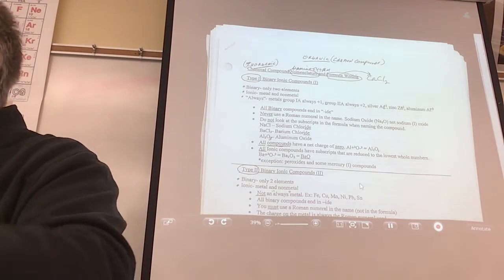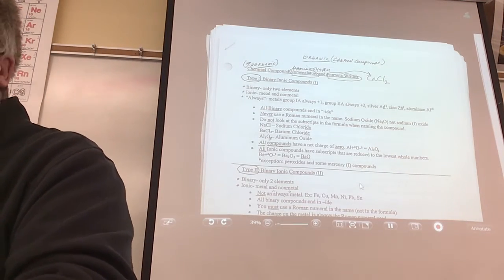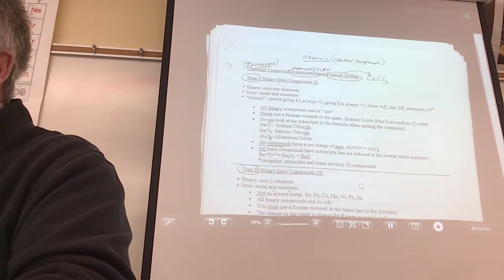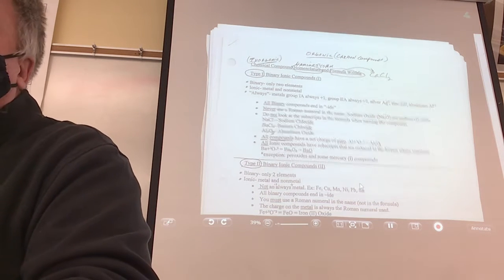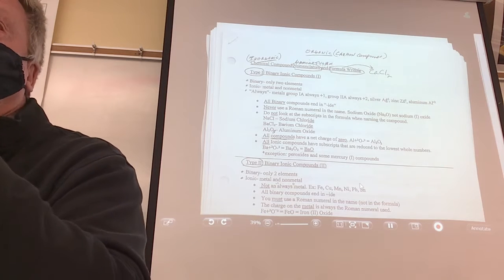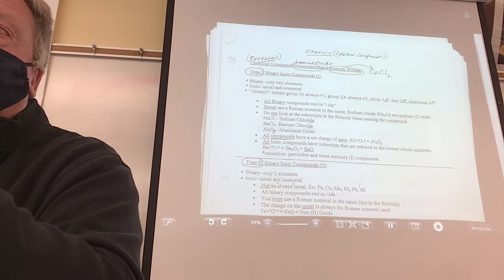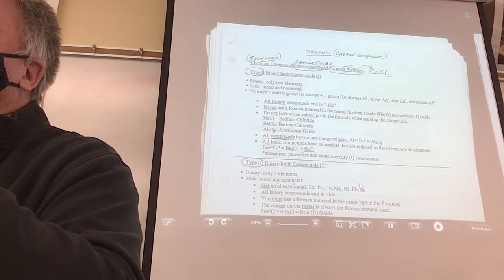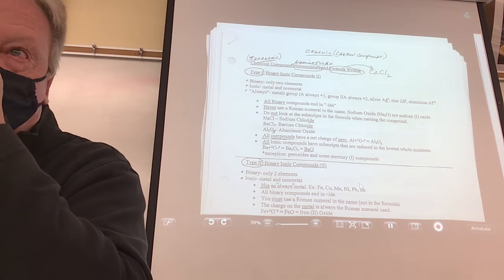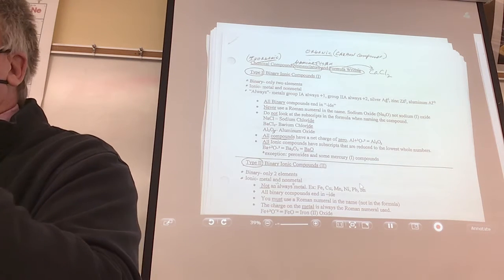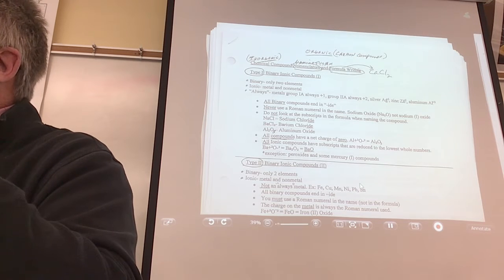So, fancy name, inorganic nomenclature. We're going to name inorganic compounds. Now, you can read the book. There's nothing wrong with reading the book for this chapter. If some of you just like reading, when you read by yourself and it's quiet, you might absorb more than listening to me. I don't know. It's possible.